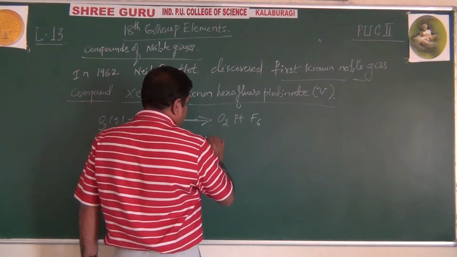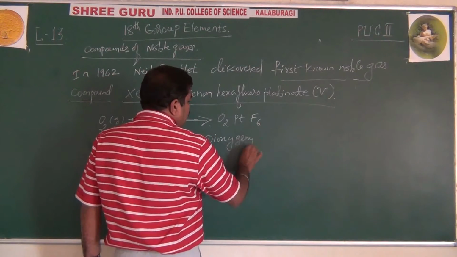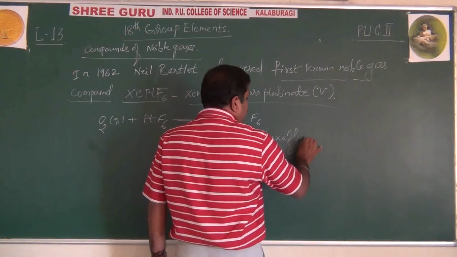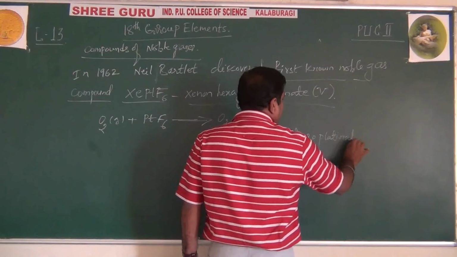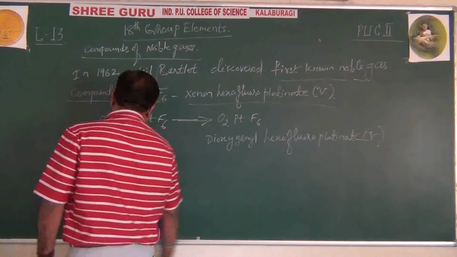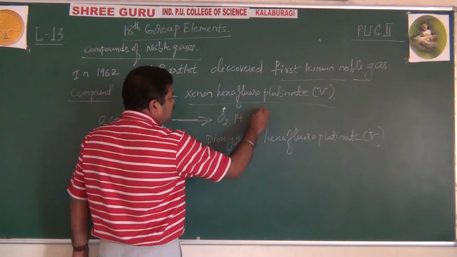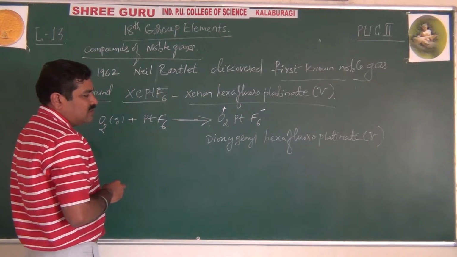The name of this compound is dioxygenyl hexafluoroplatinate. This is actually a yellow colored crystalline solid. By X-ray diffraction method it is O2+ PtF6-, cation and anion.